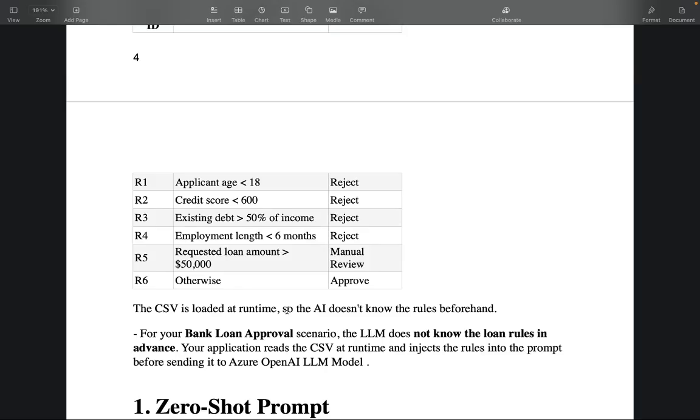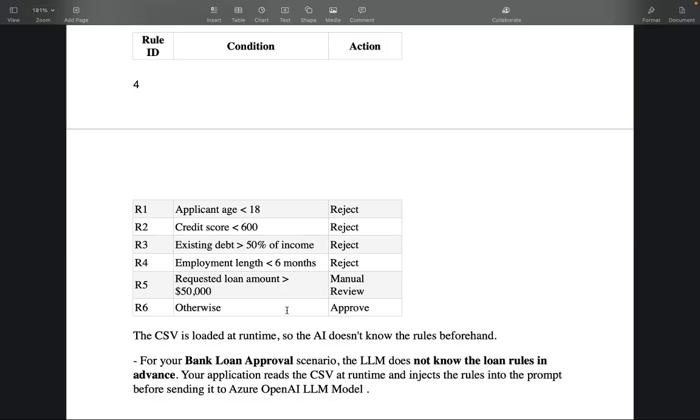So for your bank loan approval scenario, the LLM doesn't know the loan rules in advance. Your application reads the CSV at the runtime, injects these rules into the prompt before sending it to, let's say, the LLM. In this video, I'm going to take the example of the Azure OpenAI LLM model, but there are many models like Claude or other models that are available.